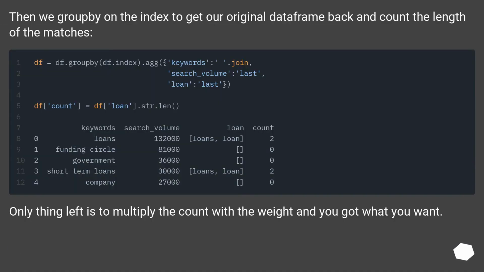Then we group on the index to get our original data frame back and count the length of the matches. Only thing left is to multiply the count with the weight and you got what you want.